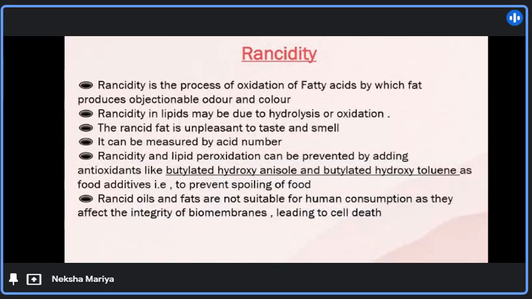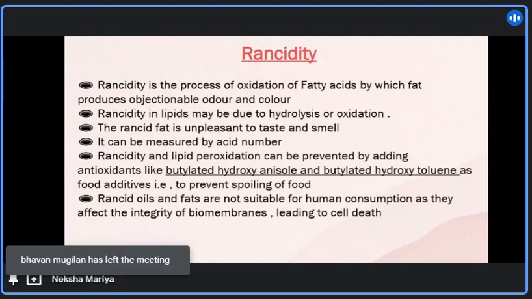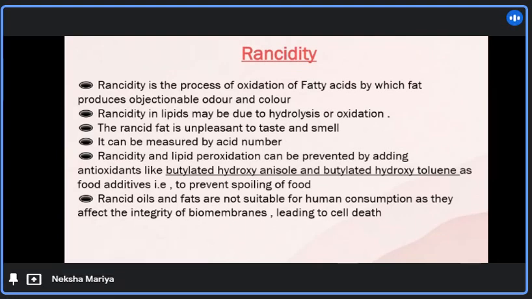Now, another reaction of fat and oil is rancidity. Rancidity is the process of oxidation of fatty acids by which fat produces objectionable odor and color. Rancidity in lipids may be due to hydrolysis or oxidation. The rancid fat is unpleasant to taste and smell. It can be measured by acid number. Rancidity and lipid peroxidation can be prevented by adding antioxidants like butylated hydroxyanisole and butylated hydroxytoluene as food additives. That is, they are used to prevent the spoilage of food.